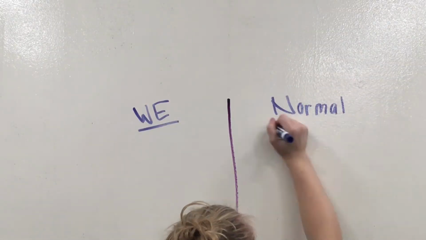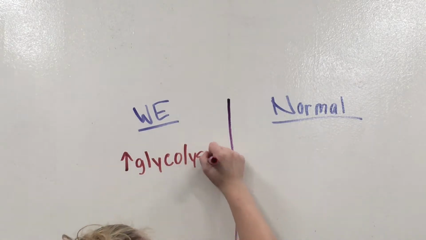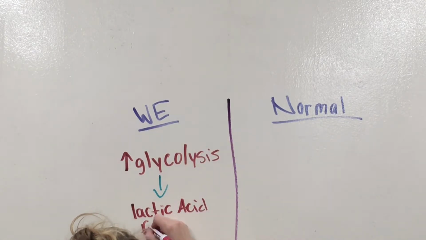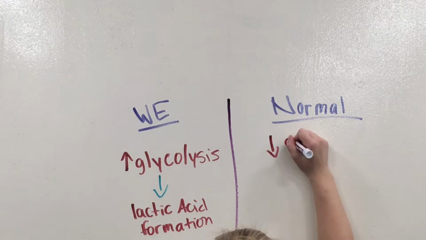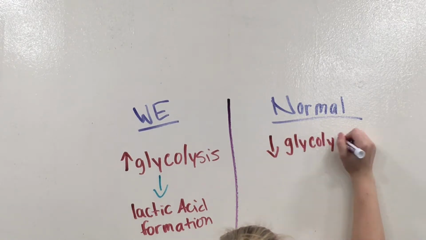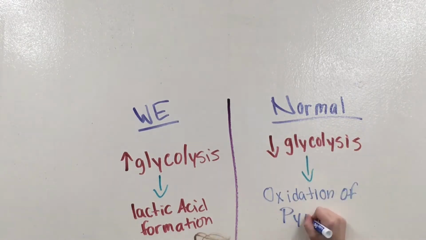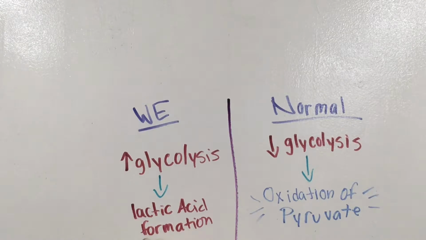In this process, most cancer cells predominantly produce energy by a high rate of glycolysis followed by lactic acid formation in the cytosol, whereas in most normal cells, most energy is formed with a relatively low rate of glycolysis followed by the pyruvate oxidation in the mitochondrial matrix.